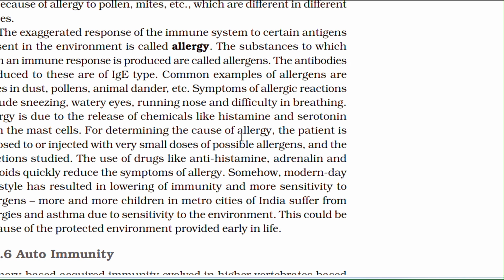For determining the cause of allergy, the patient is exposed to or injected with a very small dose of possible allergens and the reaction studied. The use of drugs like antihistamine, adrenaline, and steroids quickly reduces the symptoms of allergy.